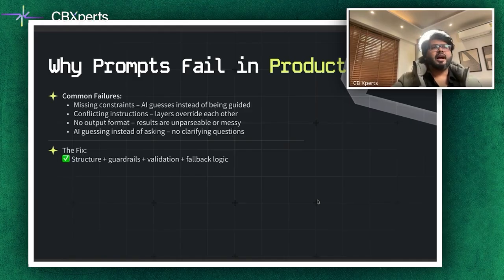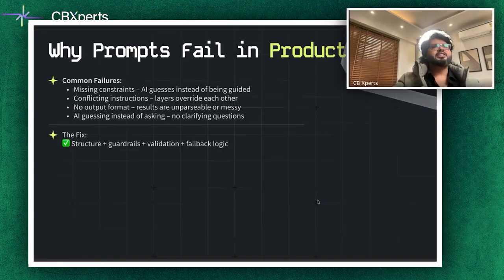So it is important, again, to focus on why prompts fail in production. Bullet points, if you think about it: no output format, you need to add a proper structure, you need to have guardrails, you need to have validation and a fallback logic present there. And when you are putting something in production, do not expose your chain of thought. If you're using a chain of thought strategy, separate your reasoning, do not show that in your final answer, and then just show the final answer.